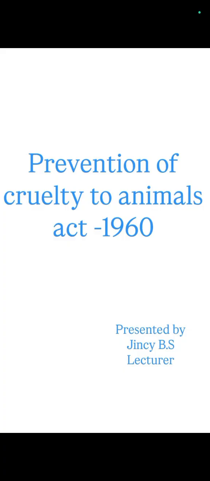Today we are discussing the topic Prevention of Cruelty to Animals Act 1960. Contents: objectives, definitions under the Act, and Institutional Animal Ethics Committee, CPCSEA guidelines for breeding and stocking of animals, performance of experiments, transfer and acquisition of animals for experiments, records, power to suspend or revoke registration, offences and penalties.